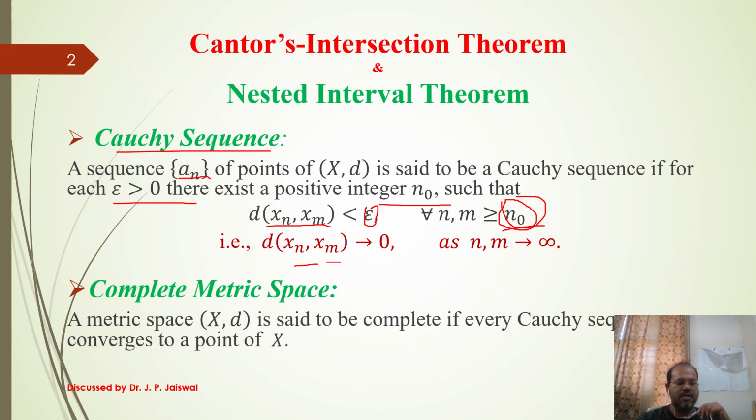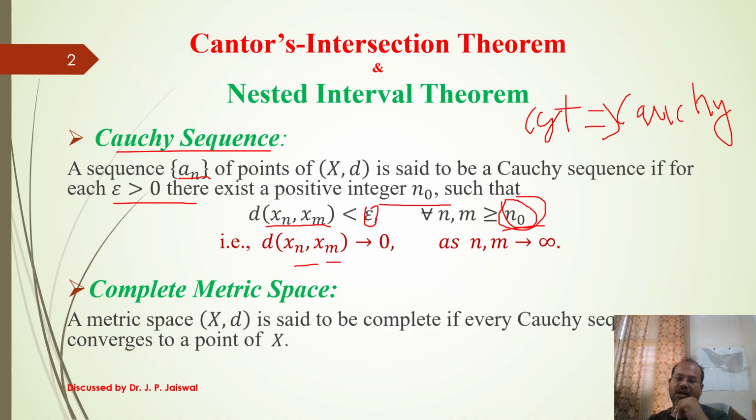This is a Cauchy sequence. Here I have not mentioned it, but in a metric space, if a sequence is convergent, it is Cauchy. But the converse is not true in a general metric space.